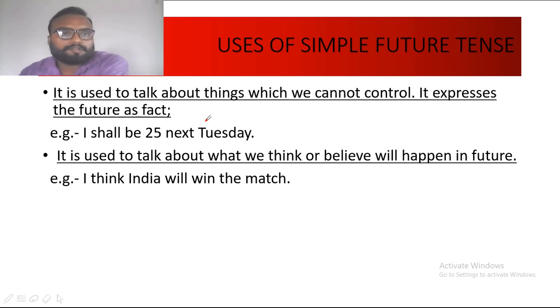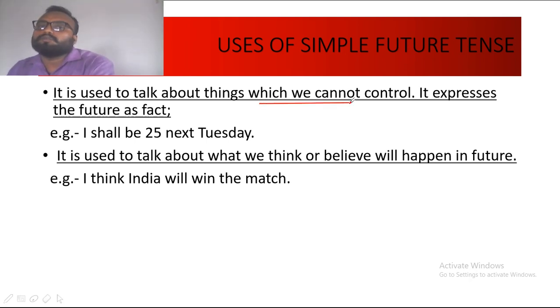Usage of simple future. It is used to talk about things which we cannot control. It expresses the future as fact. So any action which is out of our control, that is which we cannot control, or a statement which expresses any fact, that sort of sentence will always take simple future.